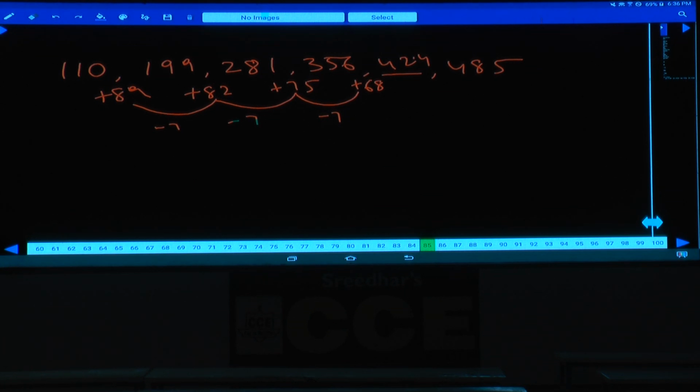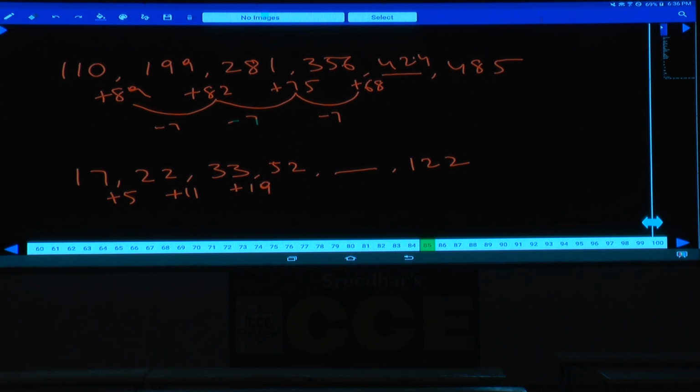Then question number 84. 17, 22, 33, 52 and blank and 122 are the numbers. 17, 22 and so on. 17 and 22, plus 5, 22 and 33, here it is 11, 33 and 52, what is the difference here? 19. 5, 11, 19.